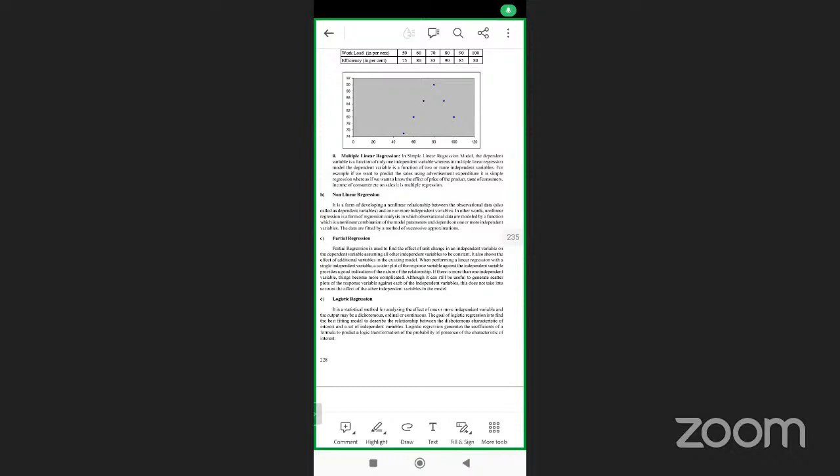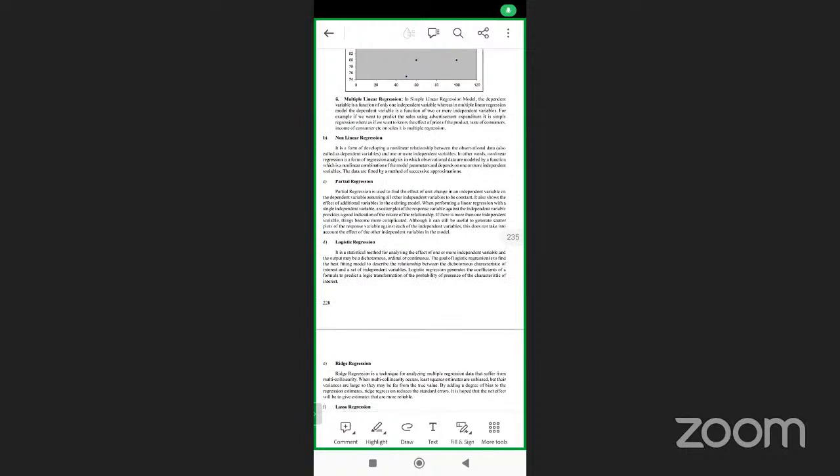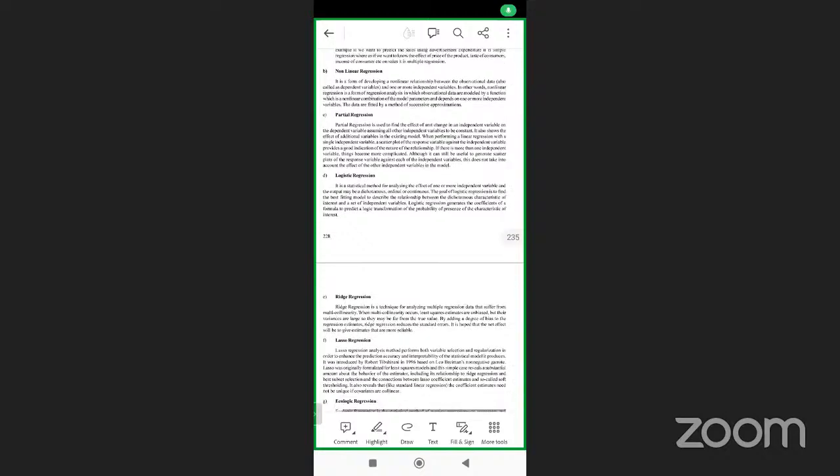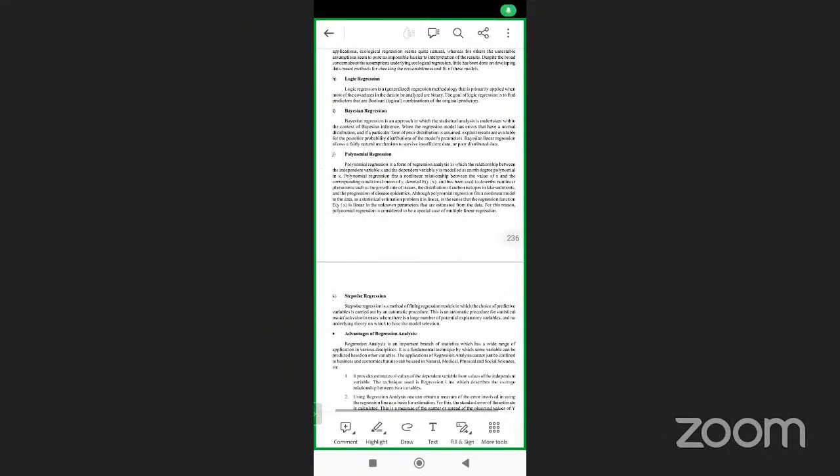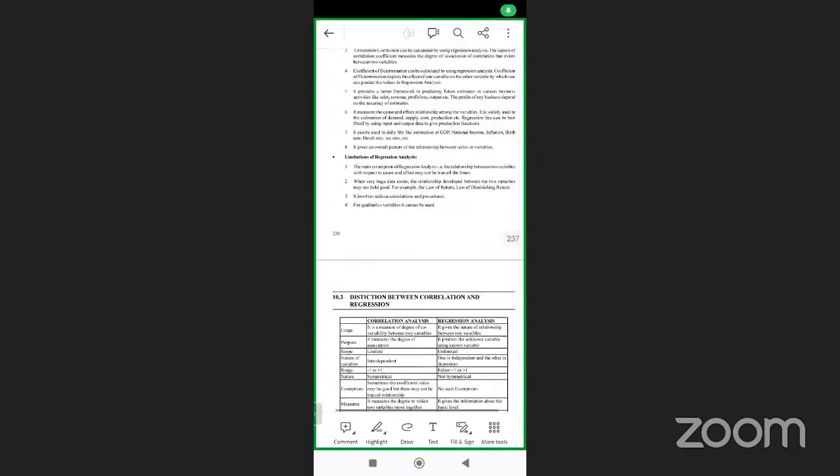Now, partial regression is the effect of unit change in the independent variables. See, this partial means only the effect of unit change. If one unit is changed, and if it affects the other one, then it will change. Now, logistic regression. It is a statistical method for analyzing the effect of one or more independent variables, and the output may be dichotomous, ordinal, or continuous. Right? Ridge regression, lasso regression, these are all extra things. Maybe you can focus on the first four things.